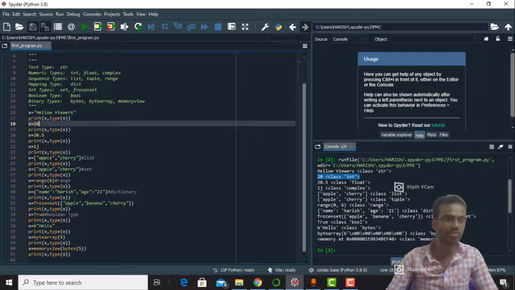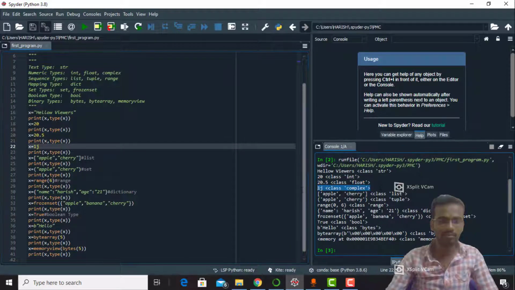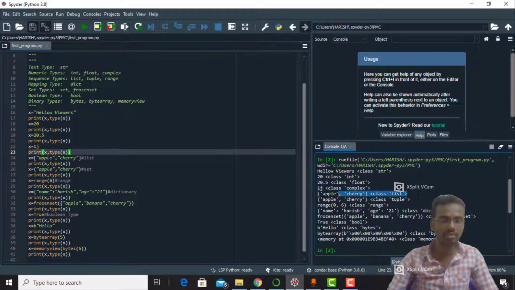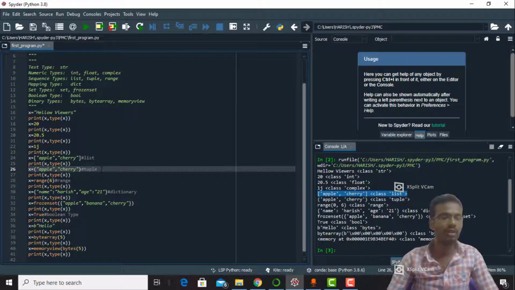See, x equals 20. This is also an int type. So 20.5 is a float type. 1j is a complex type. So this is a list. So this is not a set. This is a tuple. Sorry, this is a tuple. Okay, so this is a tuple type.